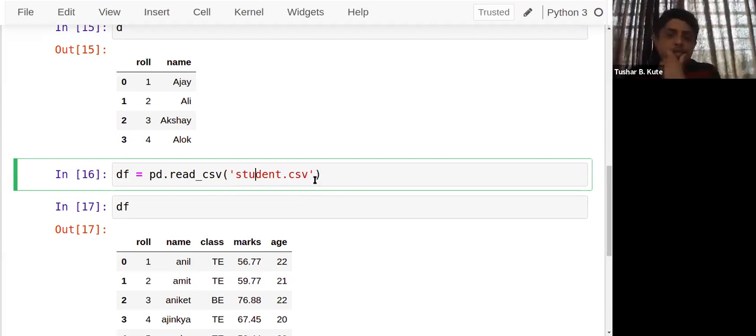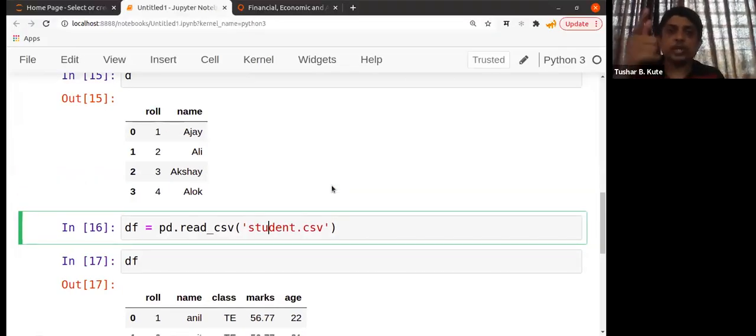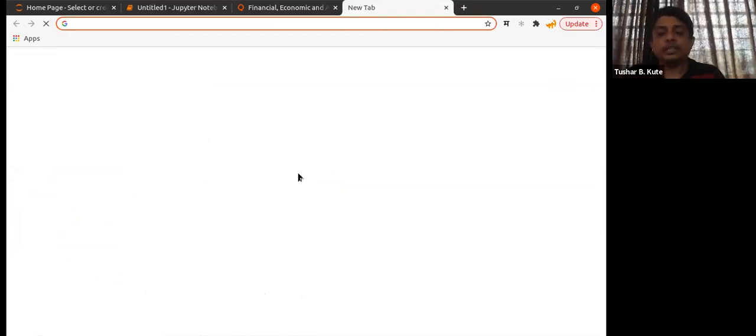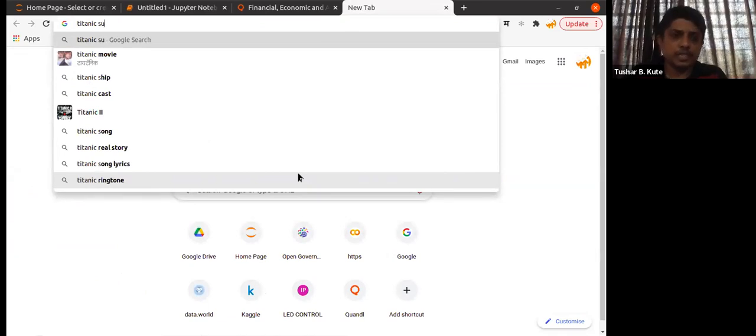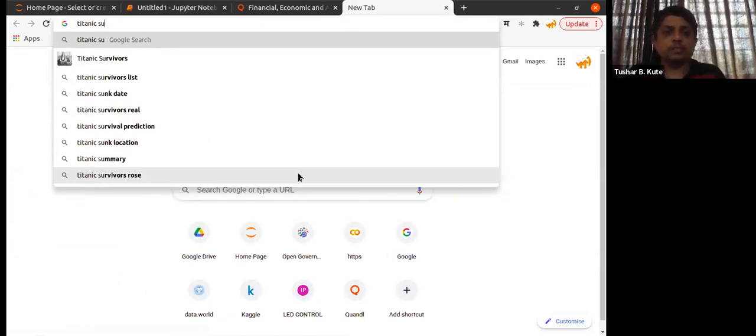For example, I want to read a file which is present at some location, on some URL, and I want to download it from there, live downloading. For example, there's a data set called the Titanic Survival data set, a very common data set that we can download from here.